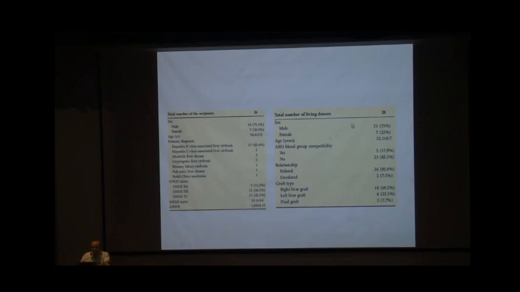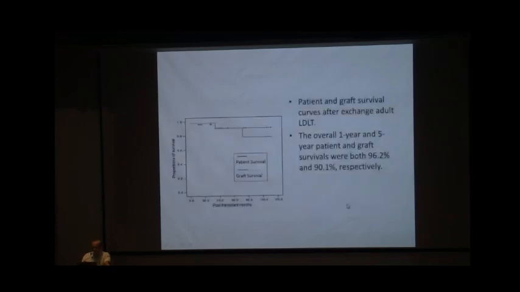Similarly, 28 donors were involved in this series, 21 male, young donors, median age is 32. ABO compatibility was absent in 23, present in 5. Most of them are related, and graft types are right liver graft, left, and dual. And they have assessed the survival: patient and graft survival curves show that the overall 1 year and 5 year patient and graft survival were 96 and 90% respectively.